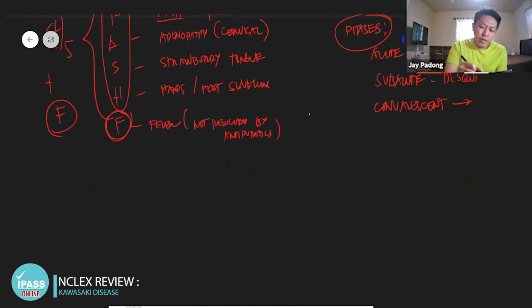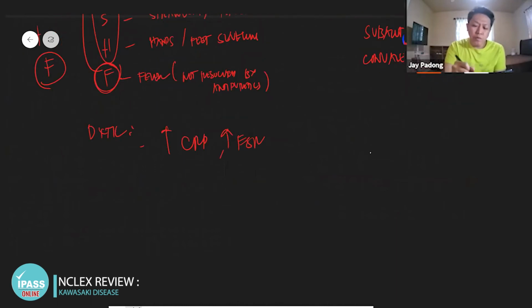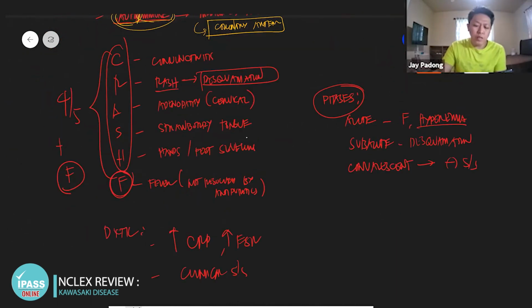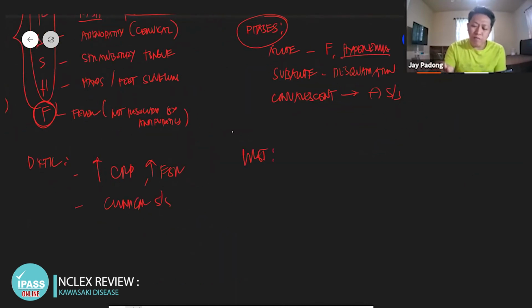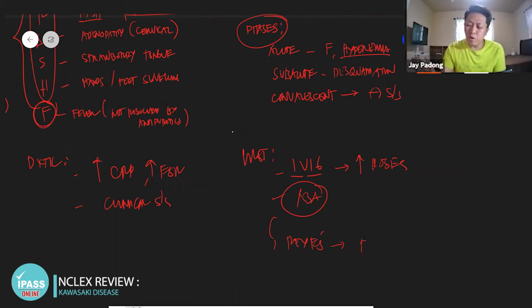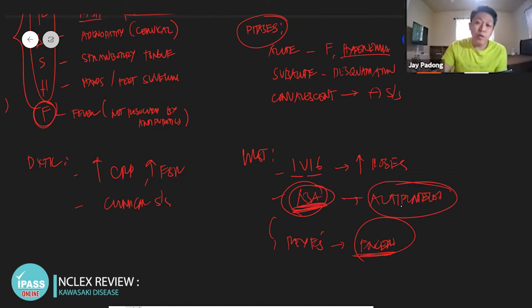Let's move on to your diagnostics. What do we get? If we have autoimmune disorders, chronic inflammatory disorders, CRP and your ESR are elevated. Of course, also clinical signs and symptoms, the crash and burn symptoms. Management, next step, is IVIG, immunoglobulin through IV, in high doses, as well as aspirin. Remember, aspirin can cause Reye syndrome, which can promote what? Encephalopathy from your liver, and then brain encephalopathy. But the thing is, remember, ASA is an antiplatelet. This is to prevent complications from happening.